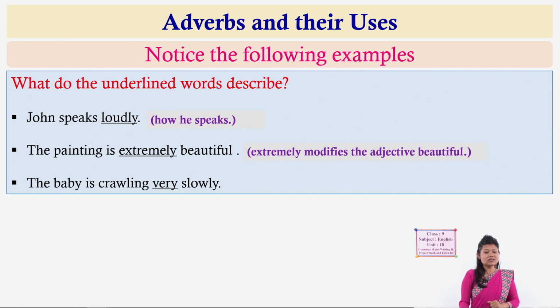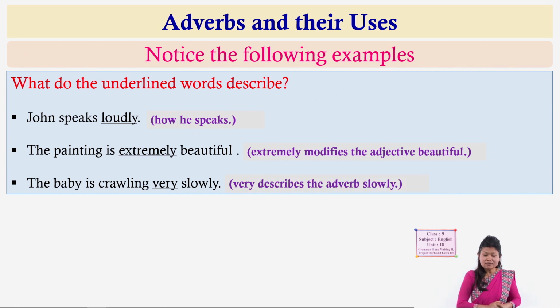And the third example, the baby is crawling very slowly. Here also, if you remove very and read the sentence, the baby is crawling slowly, it is also complete in itself. But after adding very, what difference can we realize here? How much slowly, very slowly. So the role of very is that it describes the adverb slowly.